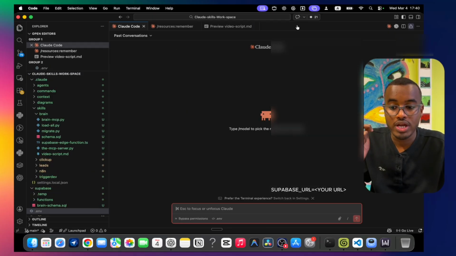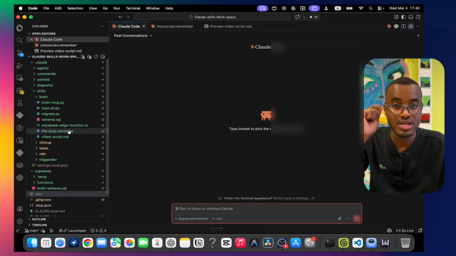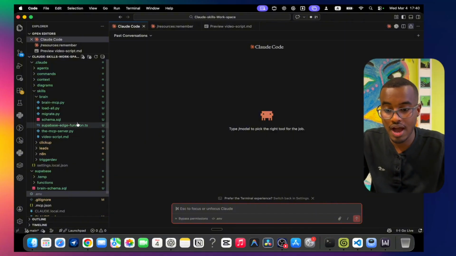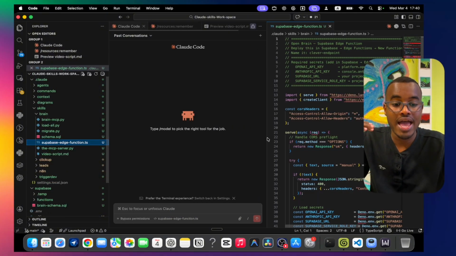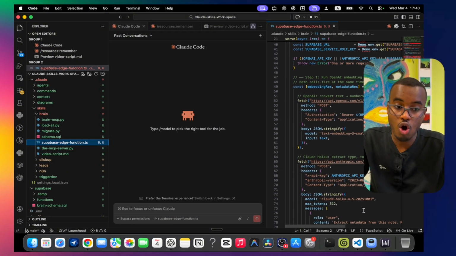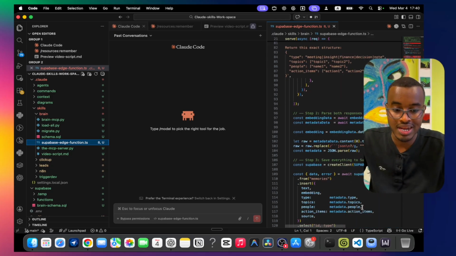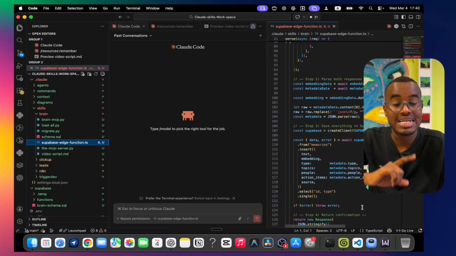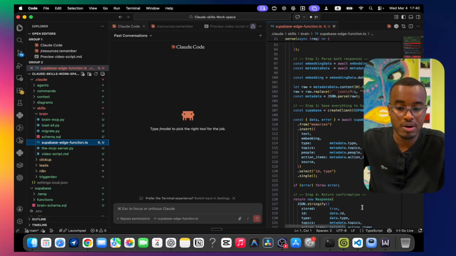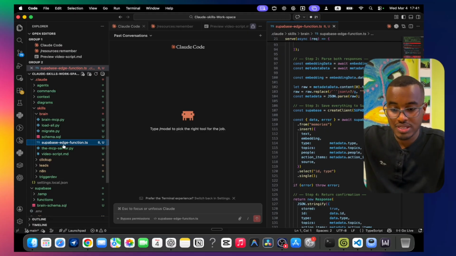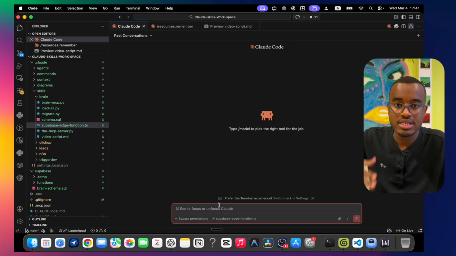Right now, you should also have a third file called add function. This is an MCP server. All this code is available in the description. This MCP server allows, as we talked about, your AI agent to connect to the server itself. Right now the AI agent has this Supabase edge function, and we're going to tell it to connect this data,